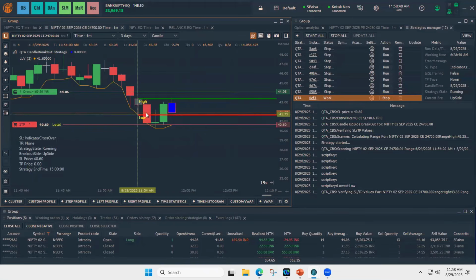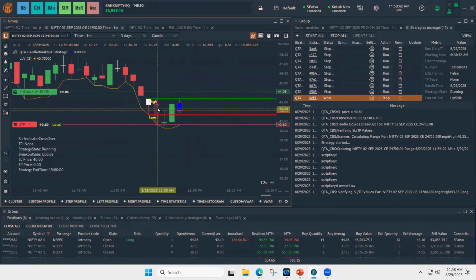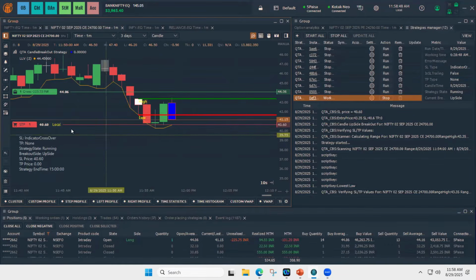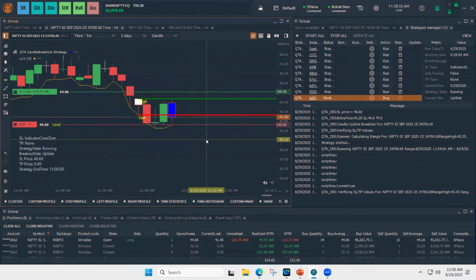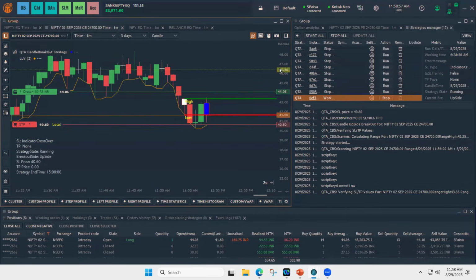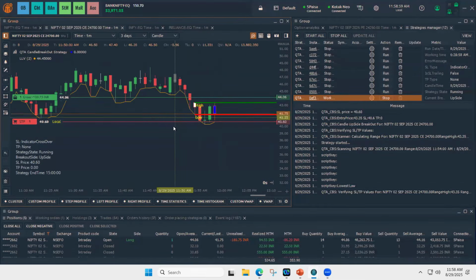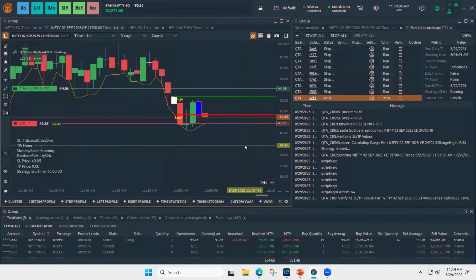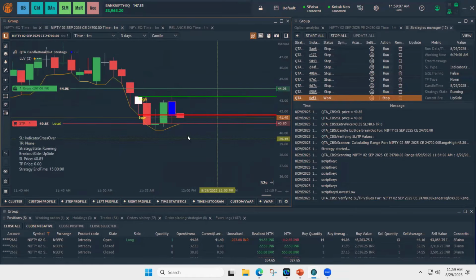So the idea behind the candle breakout is when the price breaks the high or the low of the candle, the orders will be placed, and according to the predefined SL and TPs, the orders' SL and TPs will be placed. It is suitable for people who trade based on candle breakouts, or use candlestick patterns as a trading style. This suits them.